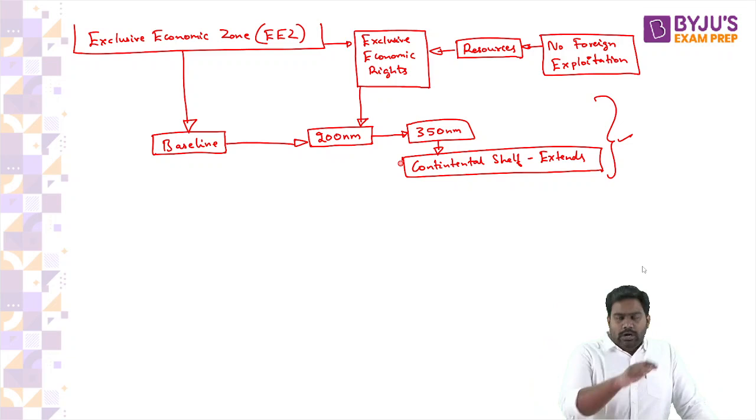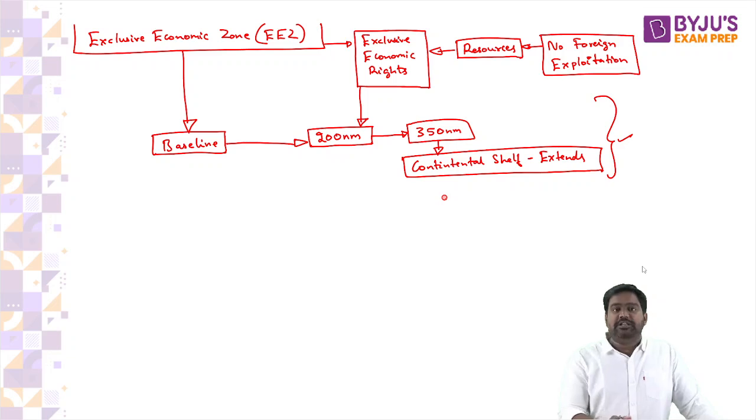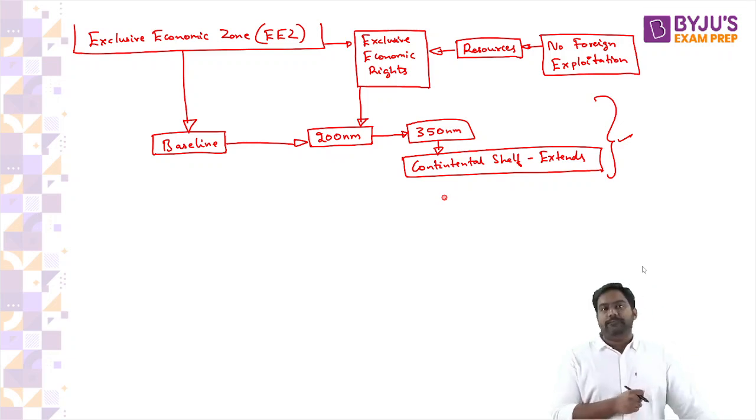Understood? So depending on how your continental shelf is extending, if it's extending beyond 200 nautical miles, you need to provide evidence for that. You need to argue for this, demand for this, and prove that your continental shelf is extending, and until that line, with a maximum of 350 nautical miles, can become your EEZ. If any foreign countries or foreign vessels are trying to exploit resources in your EEZ, that is illegal, it is poaching essentially. Is that clear? The countries can act against it. So countries can defend their economic rights. They can use their defense forces, their coast guards to defend their economic rights in their EEZ.